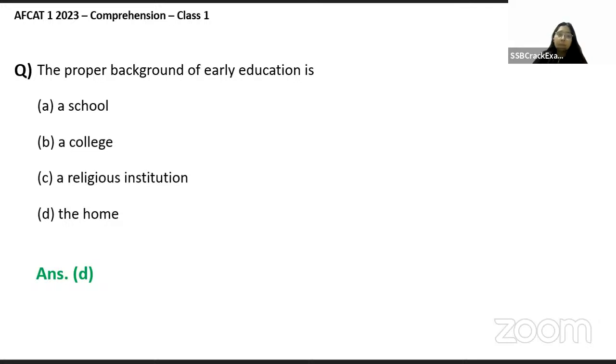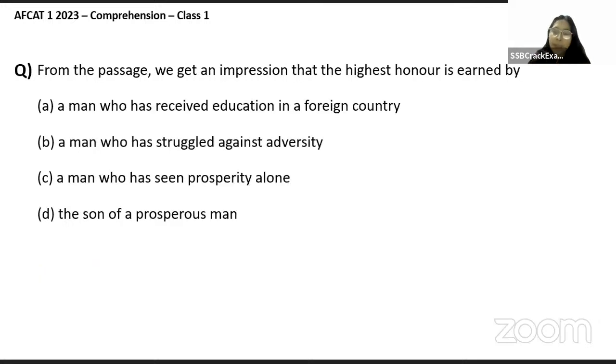Correct. Great. From the passage, we get an impression that the highest honor is earned by कौन earn करता है? A man who has received education in a foreign country, a man who has struggled against adversity, a man who has seen prosperity alone, or the son of a prosperous man.